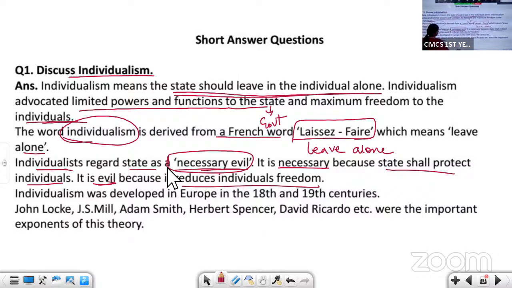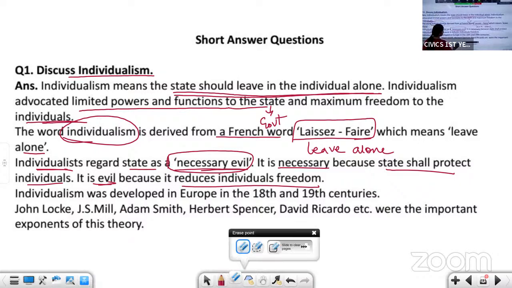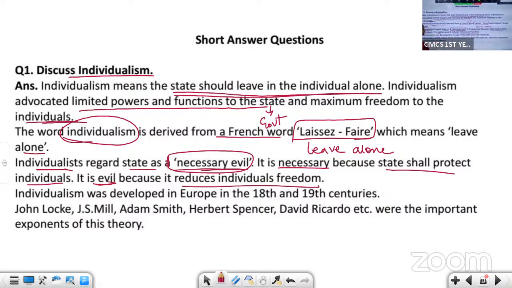The state is necessary, but at the same time it is also evil. Why is it necessary to have a state, that is, a government? Because it is protecting the individuals, it is governing the individuals. While governing, it is making laws and reducing the freedoms of the individual. That is why it is considered evil. It is both necessary and evil. Individualists said that the state is a necessary evil.